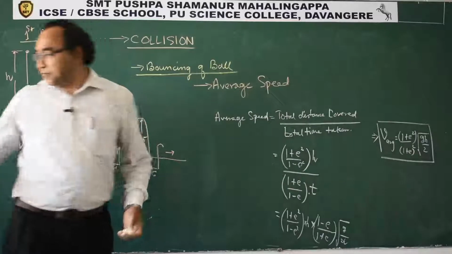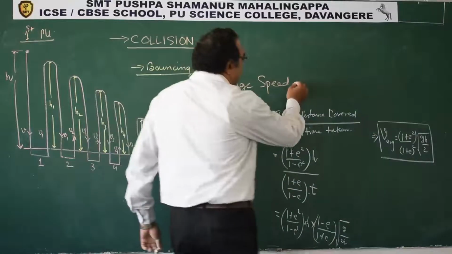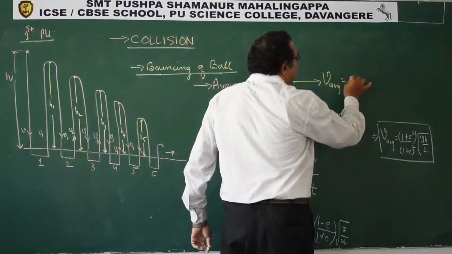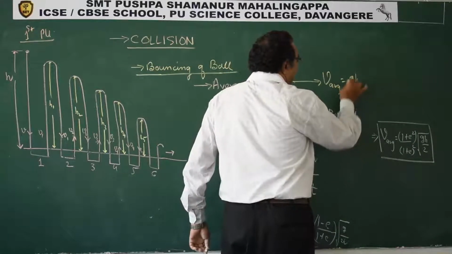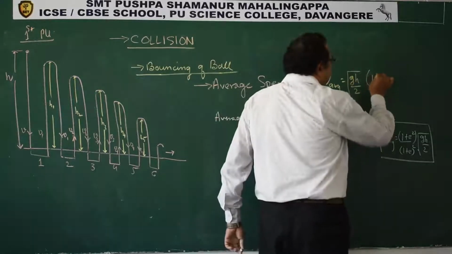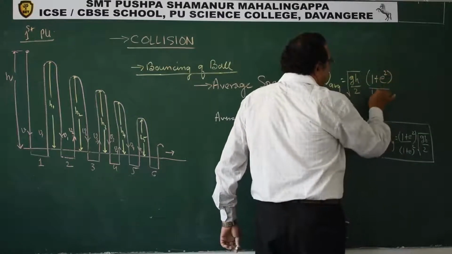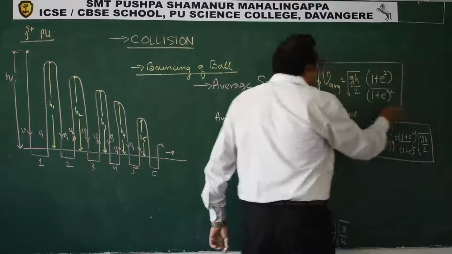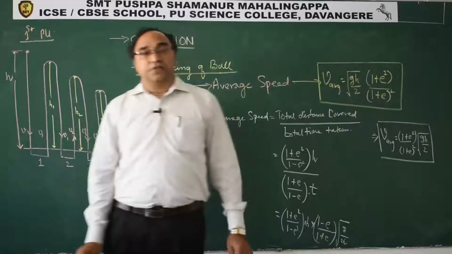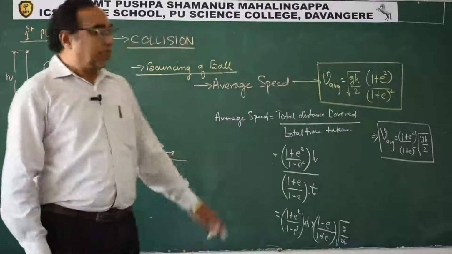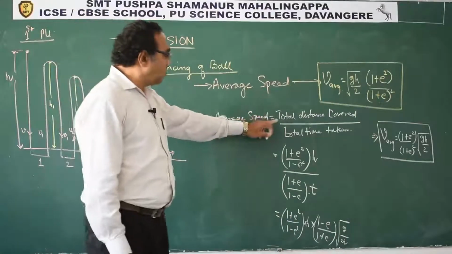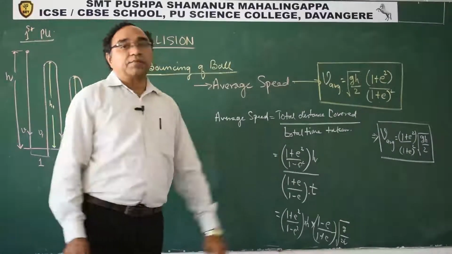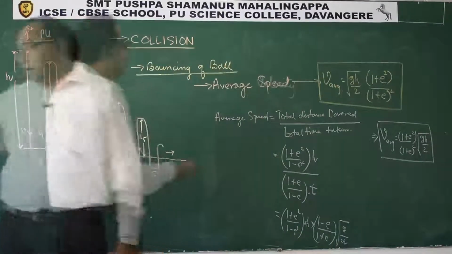So what is the average speed? To conclude, average speed is, taking gh by 2 under the root, 1 plus e square upon 1 plus e the whole square. This is how we can calculate average speed. See students, if we know the individual terms, what is the total distance traveled, what is the total time taken, all those things, we can very comfortably calculate average speed.